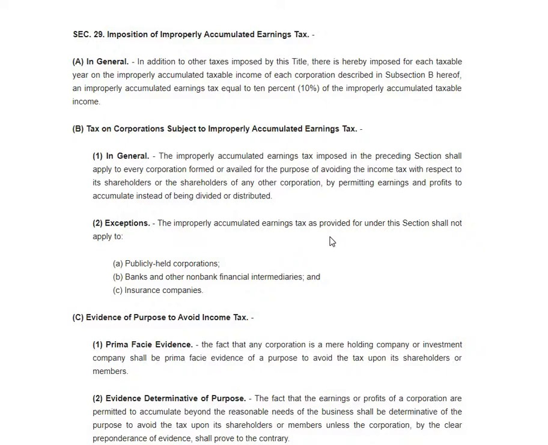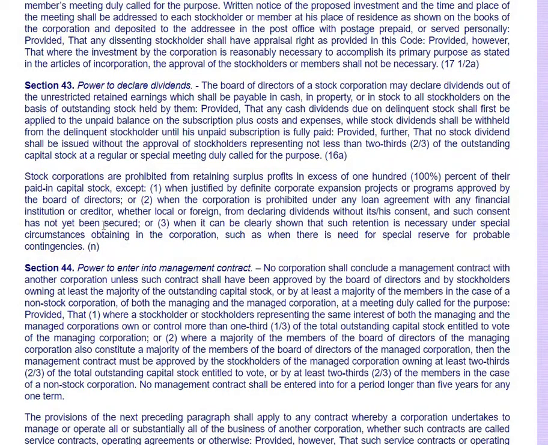Corporations are not allowed to, or actually they are allowed to accumulate earnings, but only as reasonable as it can get. If you remember your Corporation Code, there is a similar provision. That's Section 43, second paragraph.